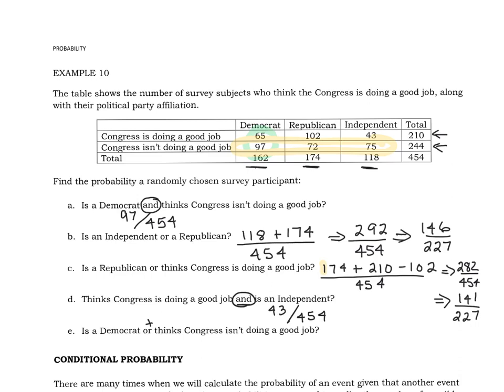I think you see that 97 overlaps. That's in both categories. So total number of Democrats, 162. Total number of people who think Congress isn't doing a good job, that's 244. How many people fall into both categories? 97 out of 454. And it doesn't reduce to anything really. It's 309 out of 454, and that's as far as we can go.